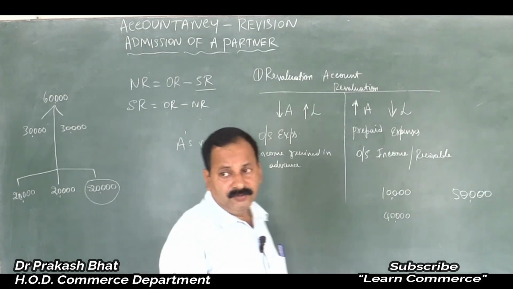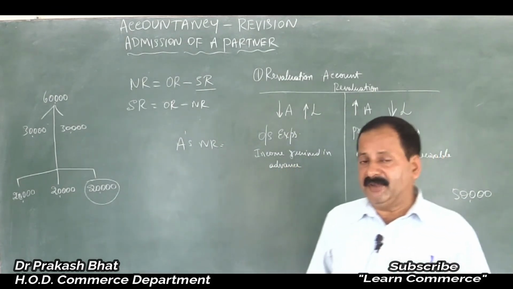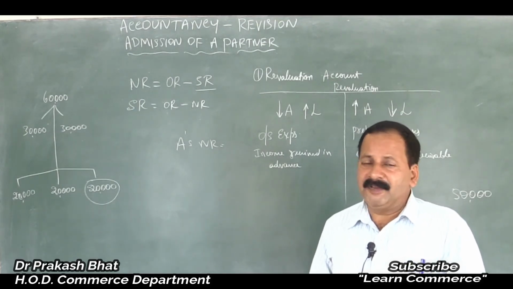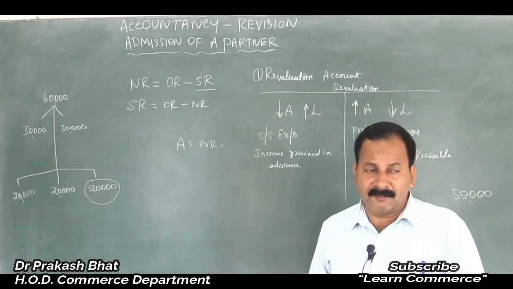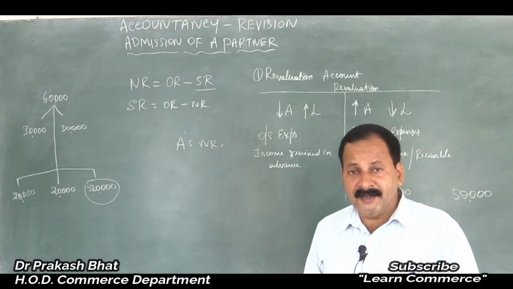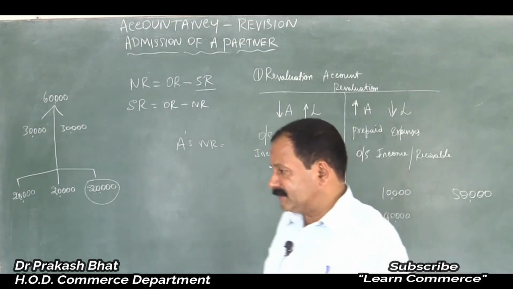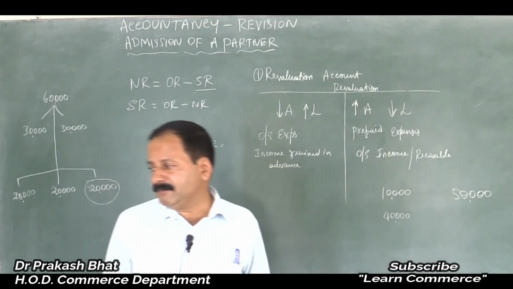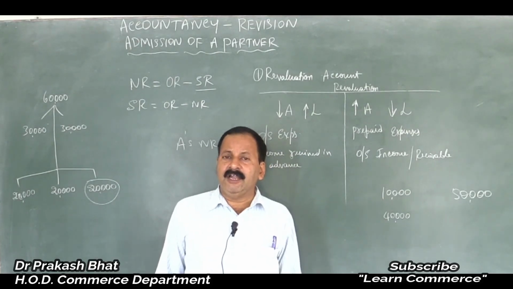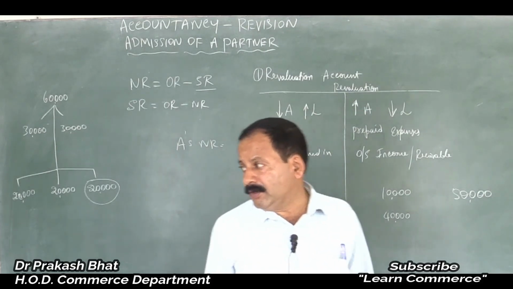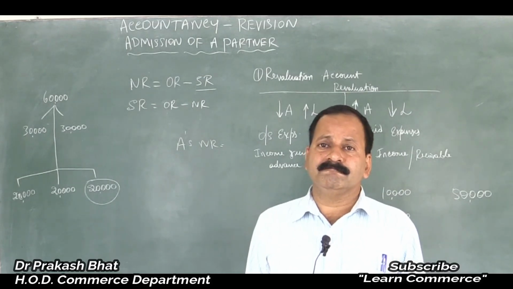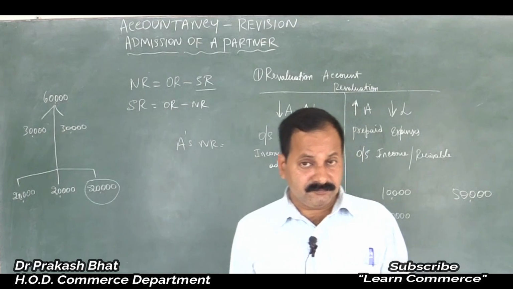Then we will have to move on to the goodwill treatment. There are only 4 methods given in your syllabus. First, the premium method, where the new partner brings in cash towards goodwill, and it will be retained in the business. Second, the new partner brings in goodwill in the form of cash, which will be distributed among the partners, and partners will withdraw either the full goodwill or half of the goodwill, isn't it?